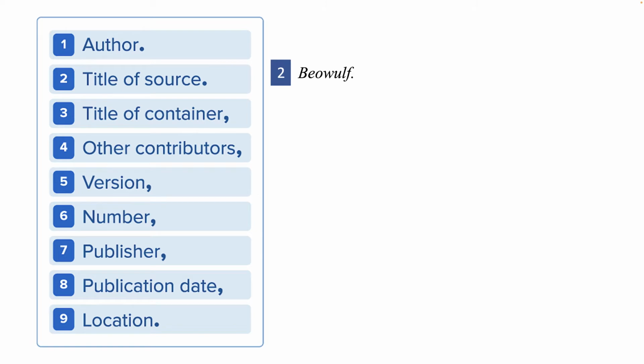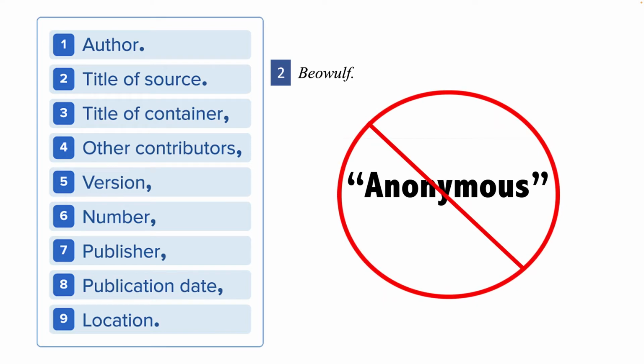Beowulf. Well, Beowulf doesn't have an identified author, so what do we do? Well, we just skip element number 1. What we don't do is we don't put the word anonymous for the author. That is unacceptable in MLA style guidelines. Never use the word anonymous when you don't have the name of the author.